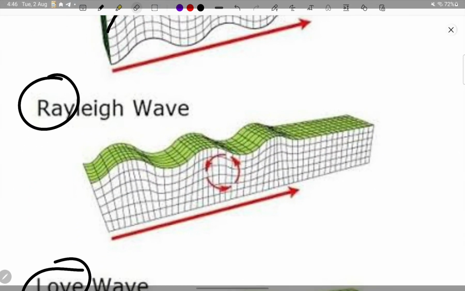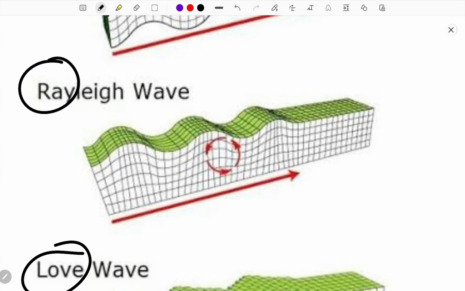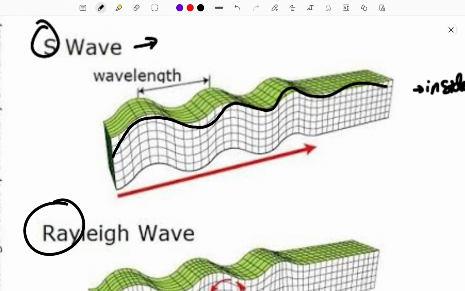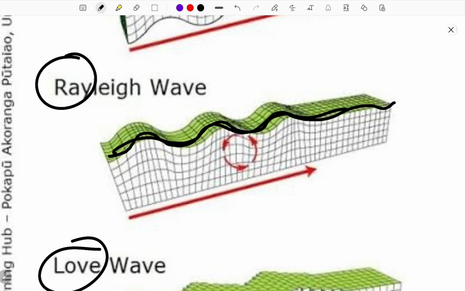And next, Rayleigh waves. S waves will mostly travel inside the earth, not on the surface. But Rayleigh waves are a little bit similar to S waves, but they travel on the surface. On the surface, they travel in a wave-like pattern. So this is called the Rayleigh wave.